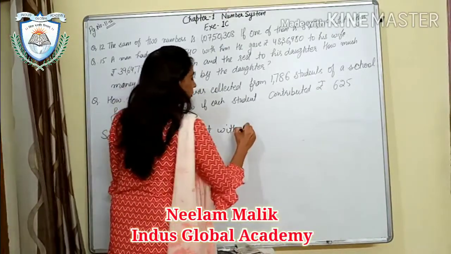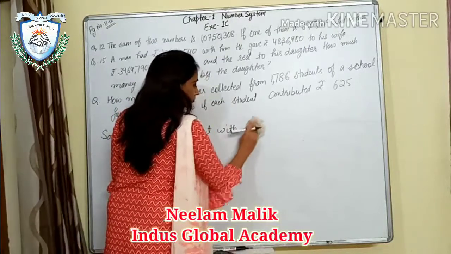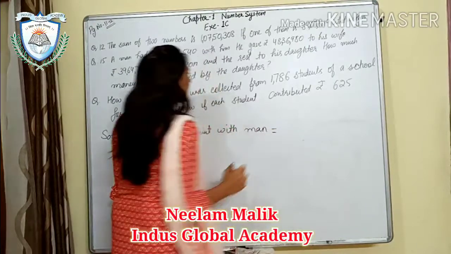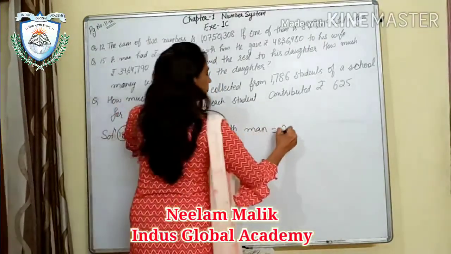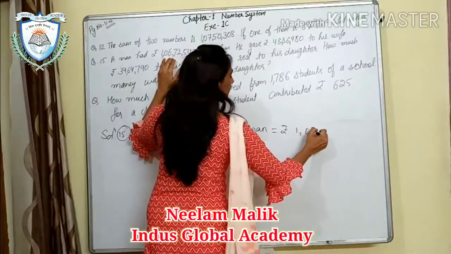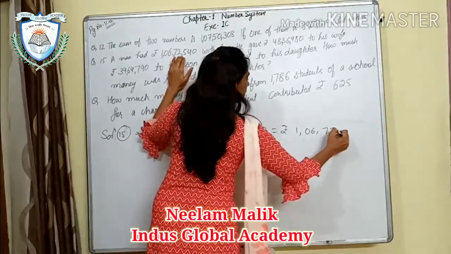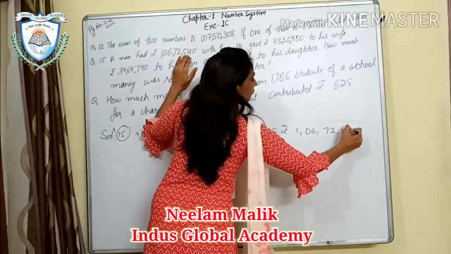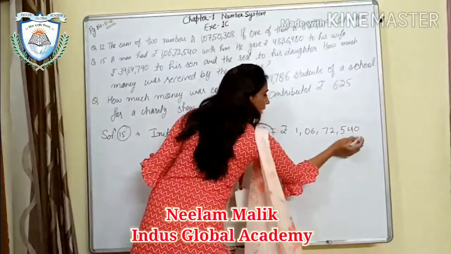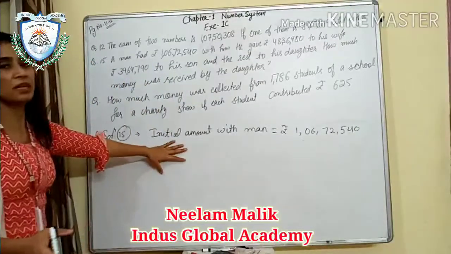Initial amount with man. What was that? That was rupees 1 crore 6 lakh 72,540. Okay. This is the initial amount with the man.